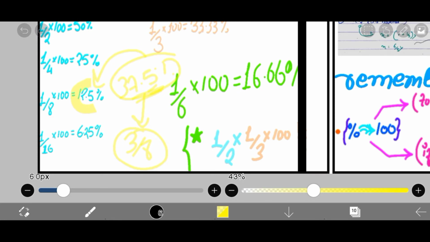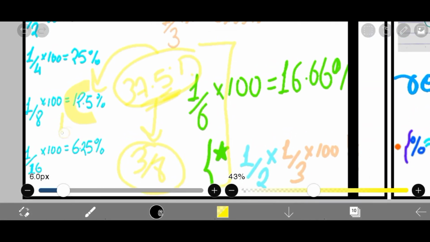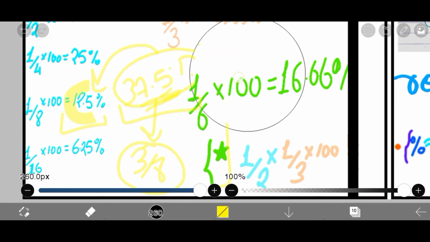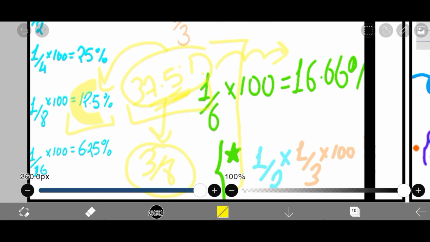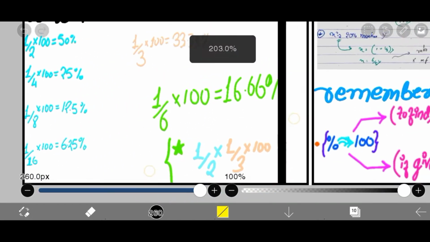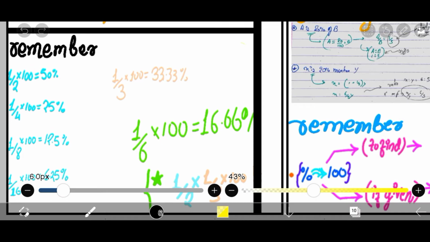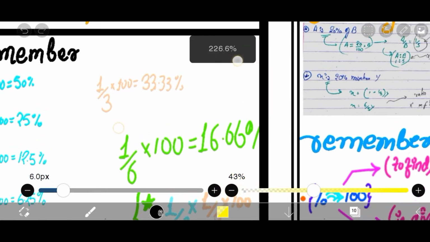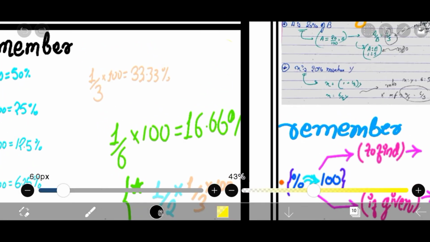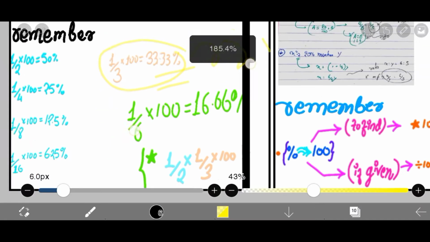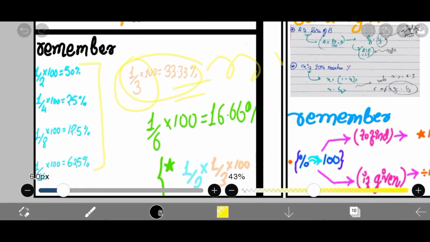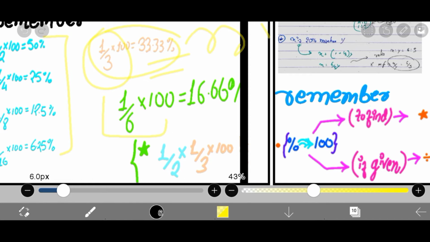Remembering all these helps you in many stages. If you remember 12.5, it helps you with 37.5 and similarly many others. I also request you to remember 1 by 11, which is 9.09%. It is very useful for calculating values like 27.27%, which is just 3 by 11. Another thing: 1 by 3 is 33%, and if you know these two values, you can also calculate 1 by 6.